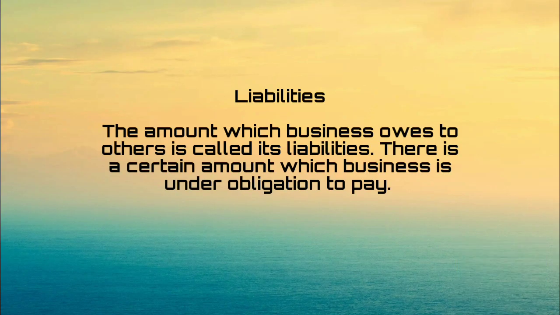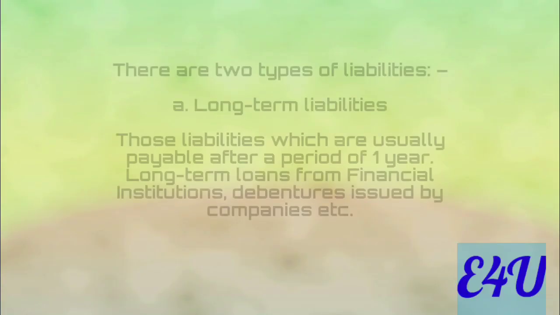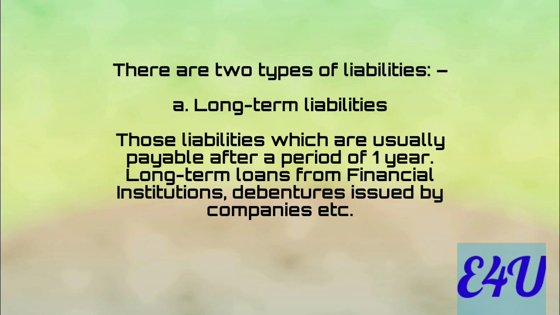Now we can go for the sixth one, that is liabilities. Liabilities means just the opposite of the word assets. That means the amount which a business owes to pay others is known as a liability. That means the business is liable to pay someone or any other organization an amount within a prescribed period of time. The liabilities are also classified into two types. First one is long term liabilities and second one is short term liabilities.